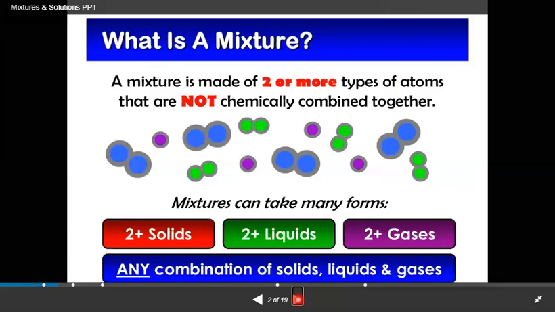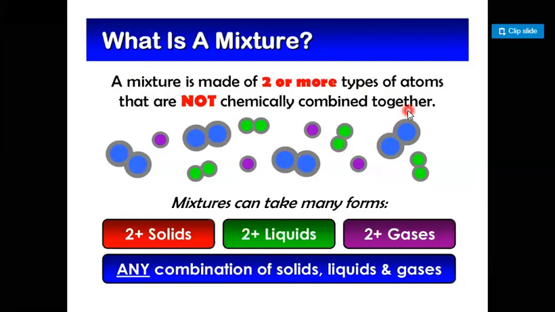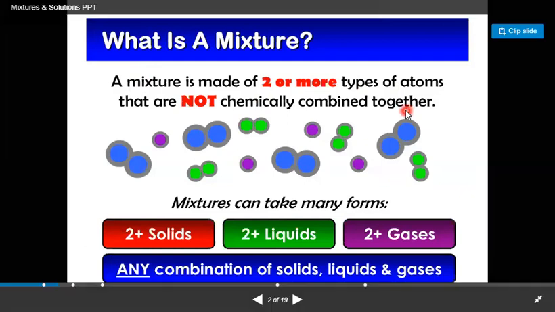The topic is: what is a mixture? What is the definition of mixture? Dear student, a mixture is made of two or more types of atoms that are not chemically combined together. Like these are two atoms and they are not chemically combined together.